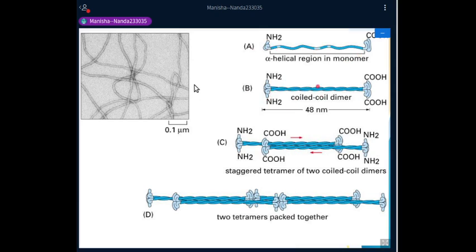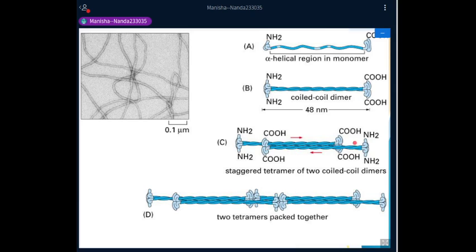They are wound around or coiled around each other to form a dimer, and then two dimers are arranged in a staggered fashion. And finally, this forms a unit. This is a dimer, and since we have two dimers in this structure, this is a tetramer, but they are not arranged parallelly.